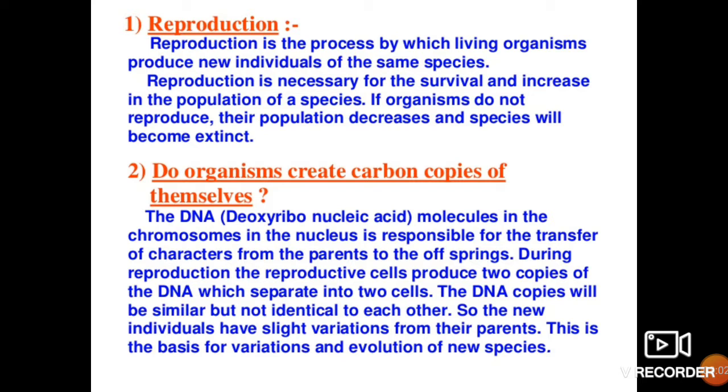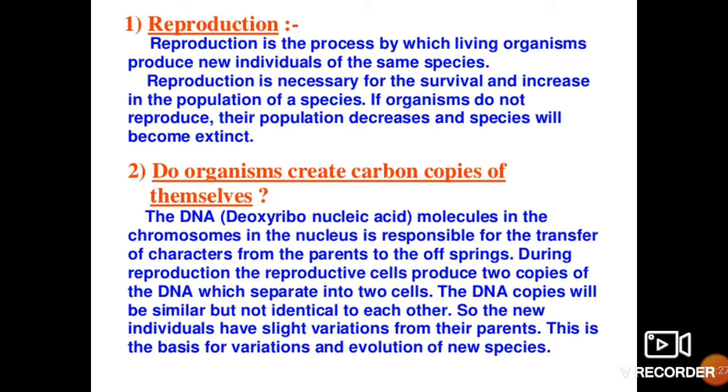So the new individual has slight variation. Variation means change from their parents. This is the basis for the variation and evolution of new species. While the DNA is copying itself, some changes are also being copied. It is not an exact copy but with some changes, and those changes are called variation.